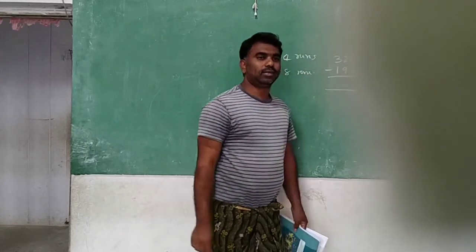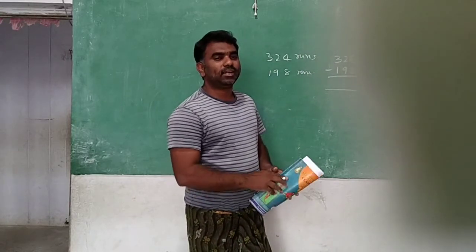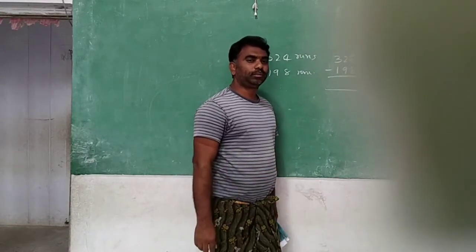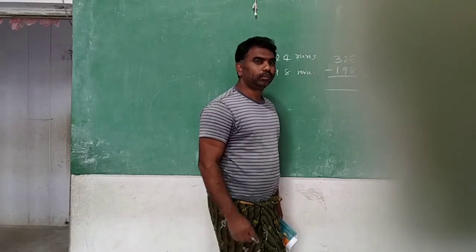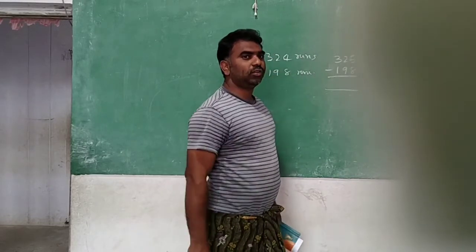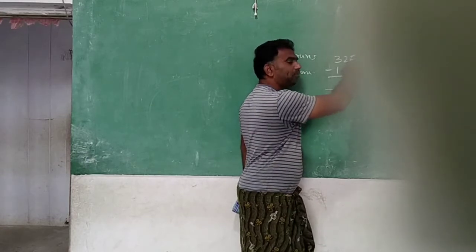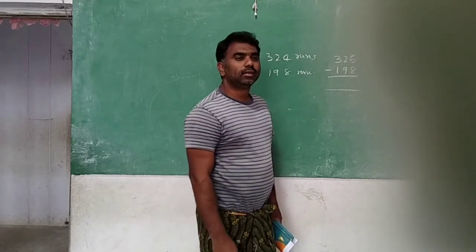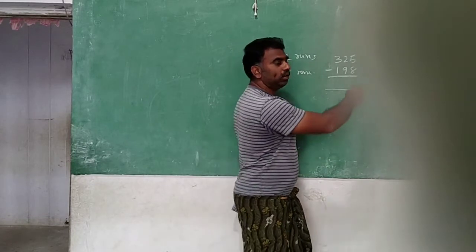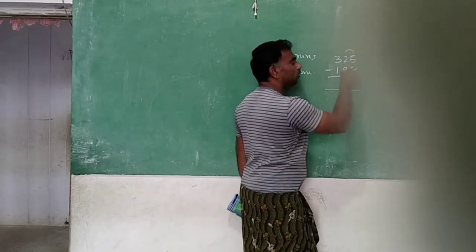Nazil, watch here. Harshavardhan, pay attention to the video. Now how to do the subtraction? You see first here 5 is there. Can you subtract 8 from 5? No, that's why what will you do? You will take the borrow.